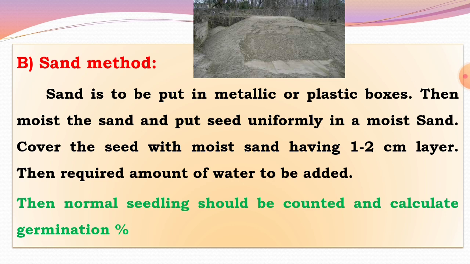Then the required amount of water is added to the sand boxes daily from sowing till germination takes place. Normal seedlings should be counted, and after counting you have to calculate the germination percentage using the formula: actual number of germinated seeds divided by number of seeds put for germination, into 100. This is the sand method.